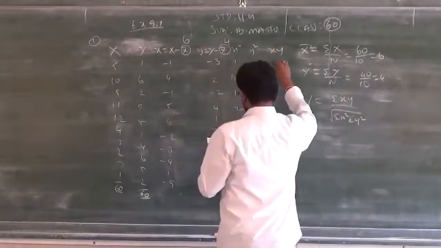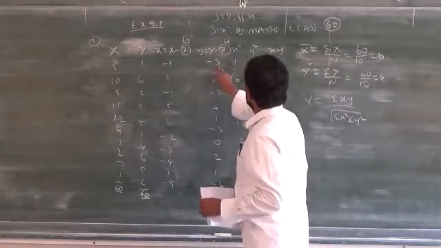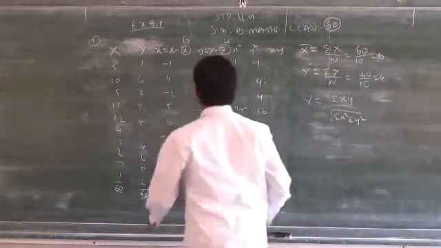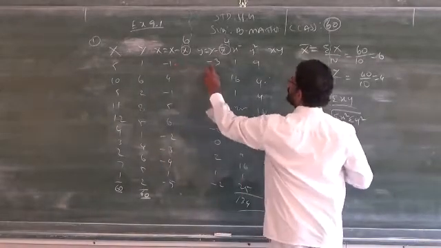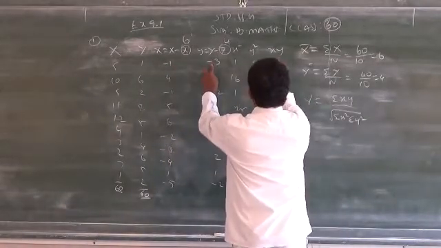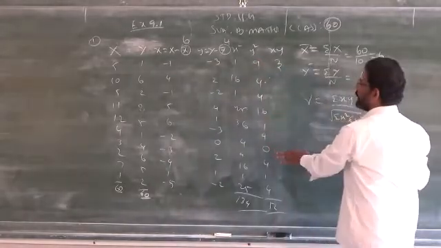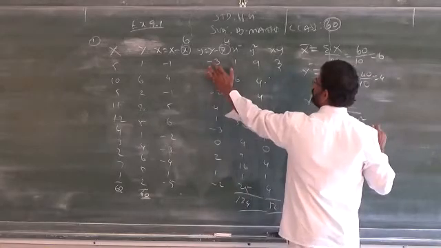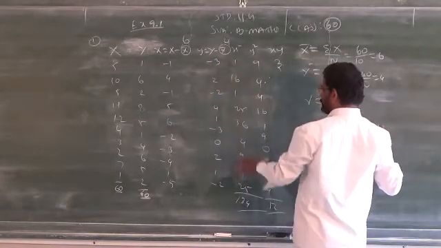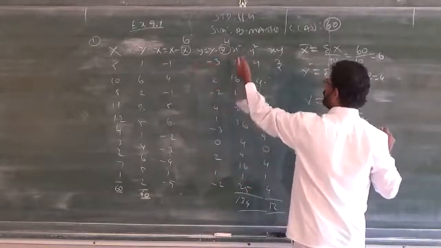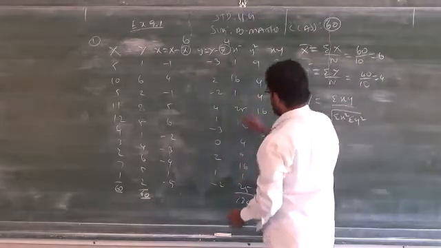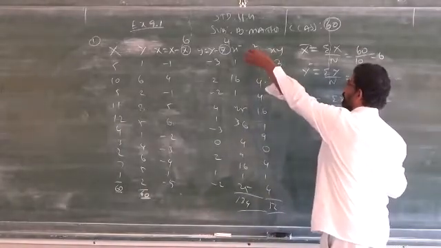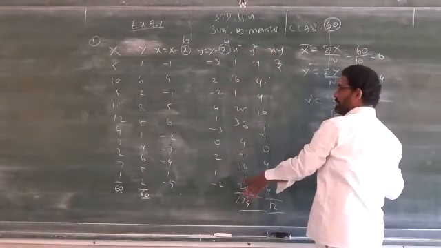Then x y, you just have to multiply, x into y. 1 into 3 is 3. Be careful when you go for the calculation. You have to multiply minus into minus, plus 3. You may have negative values as well as positive values because you are multiplying x and y, whereas for x square and y square there is no negative sign. When you square a negative, it becomes positive. Therefore, under x square and y square, please don't write any negative sign, otherwise your answer is wrong.